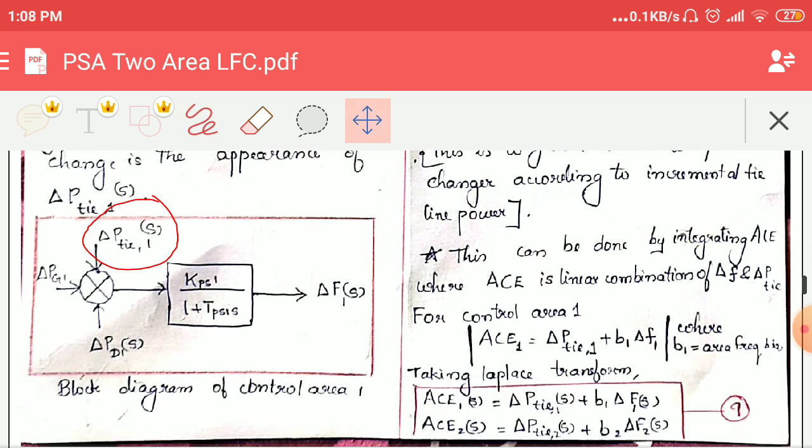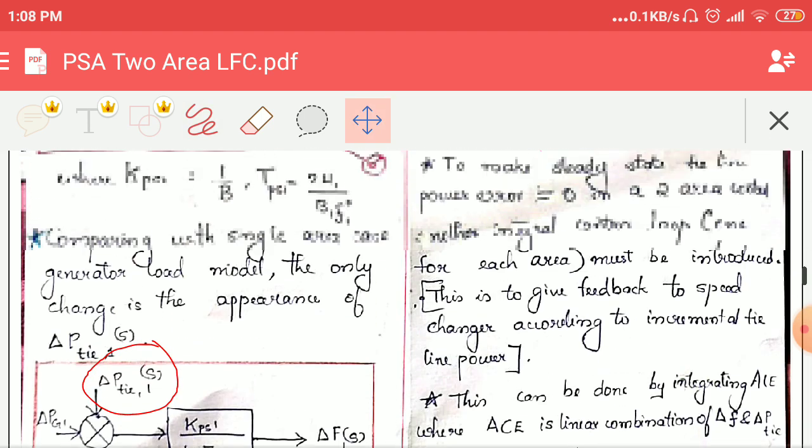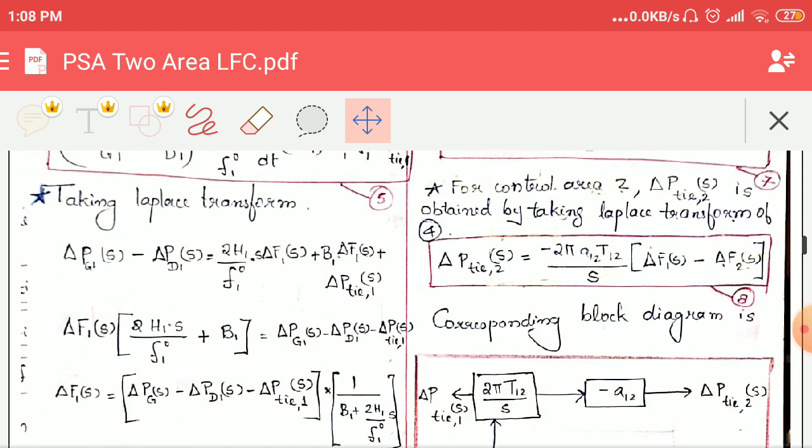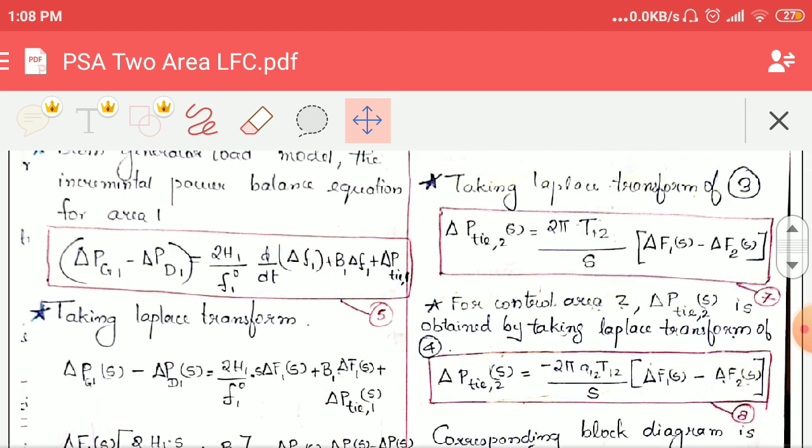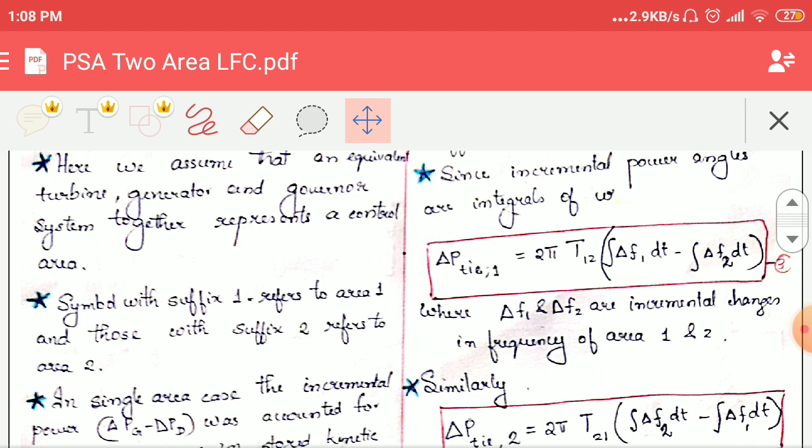So let's move on to the next portion. That is, now we are going to take the Laplace transform of the third equation. Laplace transform of the third equation means we have already mentioned the third equation here.